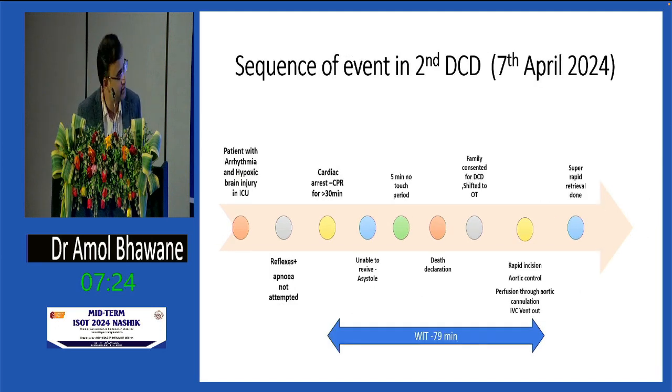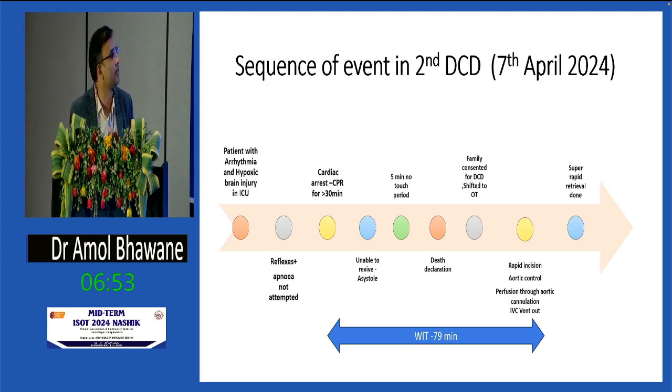In the second case, the problem is that we were not able to do even the first apnea test. Although the patient had a hypoxic brain injury and multiple arrests and was in a vegetative state, all his brainstem reflexes were present. So we did not attempt an apnea test in this case. Unfortunately, the patient went into cardiac arrest. We gave CPR for more than 30 minutes but were not able to revive the patient. The patient went into asystole. We observed a 5-minute no-touch period and declared death.